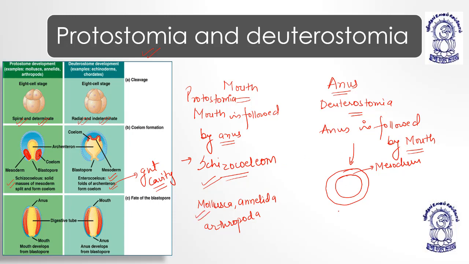And in case of echinoderms and chordates, they have enterocoelom, meaning deuterostomia. Although mammals actually don't have coelom,